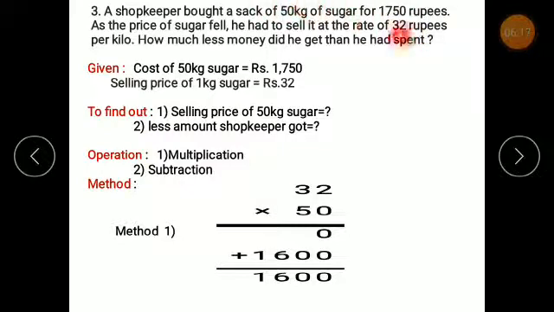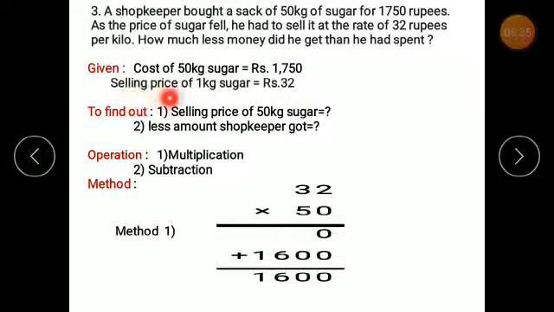So हमें पहले देखना पड़ेगा कि 50 kg का 32 रुपीज के अकॉर्डिंगली कितनी प्राइस जमा होती है, right? So how much amount will be collected for rupees 32 per kg, right? So selling price of 1 kg sugar is rupees 32.